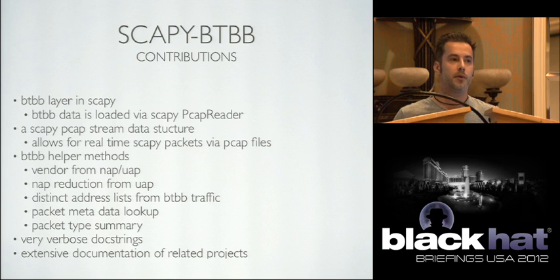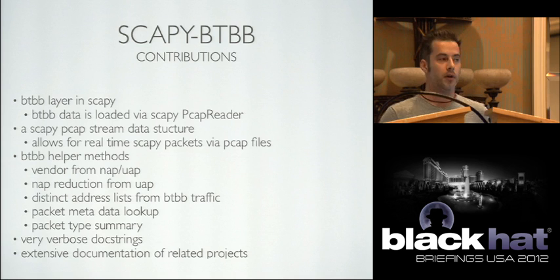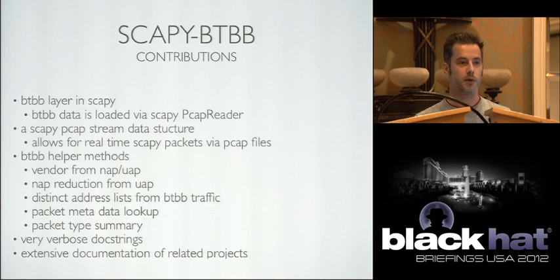And so once I was happy with this and I had all my data flowing in and I could analyze all my traffic, there's a lot of things I would do over and over and over again. So I built a lot of built-in helper methods within this library. One of the most important things is obtaining Bluetooth addresses, right? So just simple methods that would give me all unique, distinct addresses within this PCAP data. Same thing for the packet types, right? It's really useful for me if I'm looking at a Bluetooth baseband PCAP file, if I know, oh, this is all poll traffic, it's pointless to me.